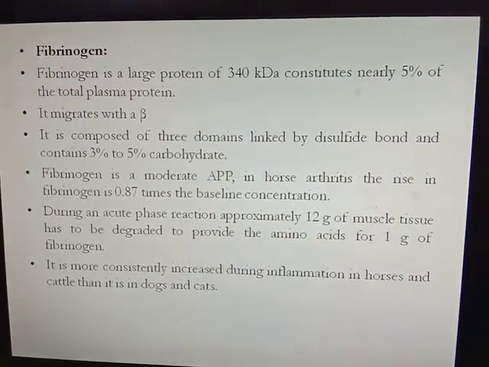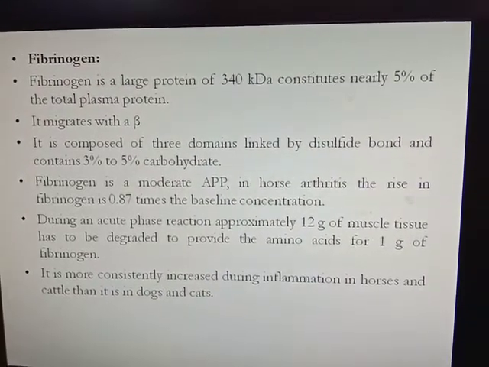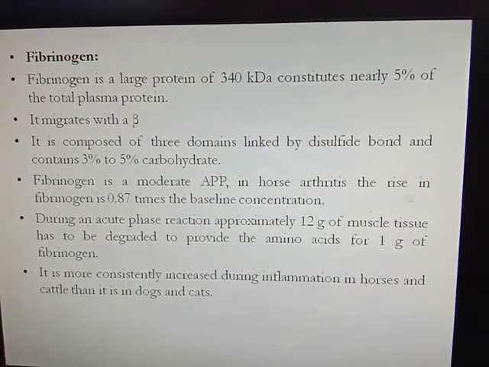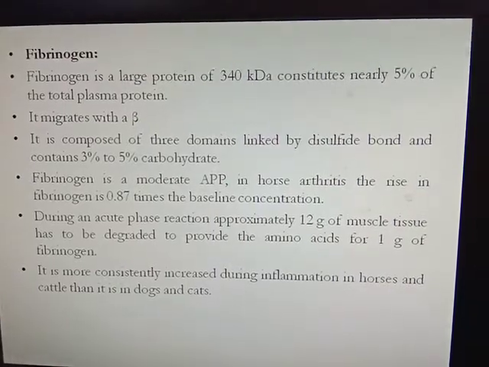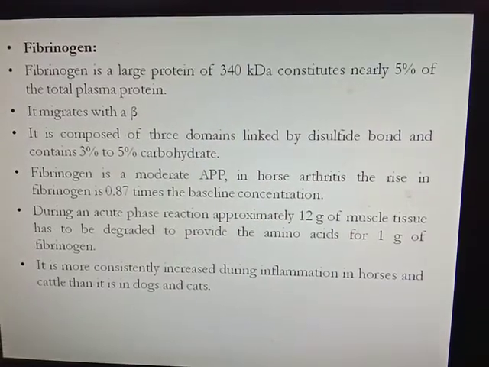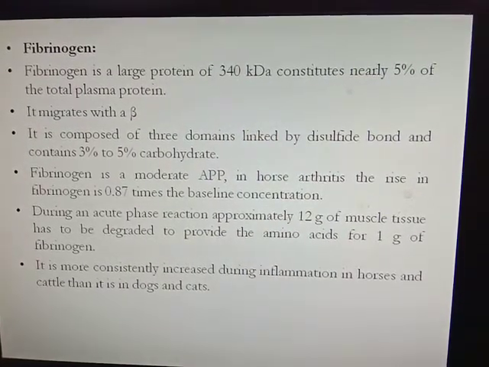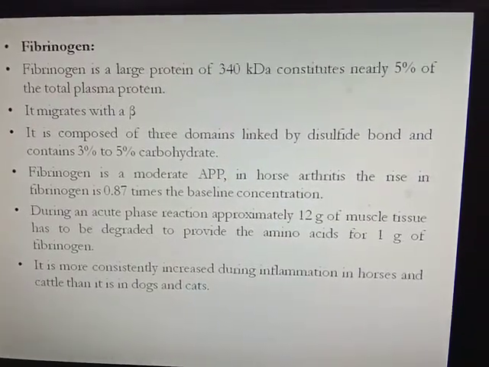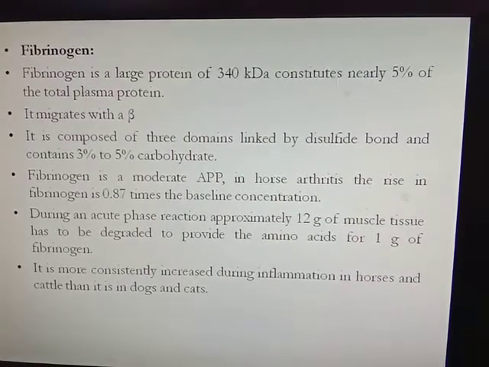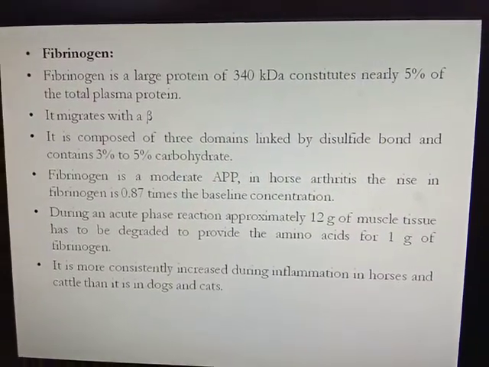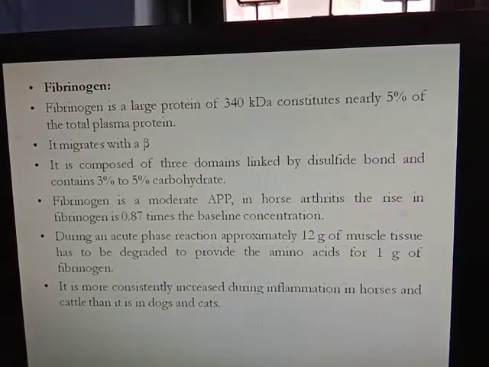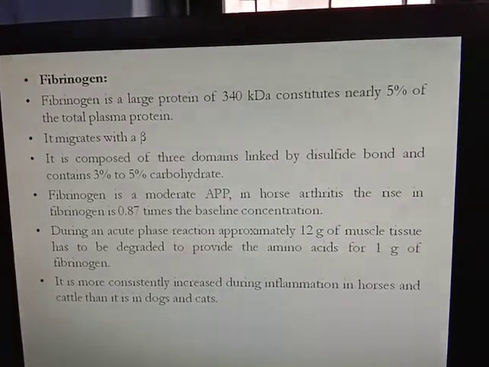So fibrinogen acts as a moderate acute phase protein, and in horse arthritis its concentration increases only 0.87 times. During the acute phase response, approximately 12 gram of muscle tissue has to be degraded to provide amino acids for 1 gram of fibrinogen. It is more consistently increased during inflammation in horses and cattle than in dog and cat. So fibrinogen is more consistently increased in inflammation in horses and cattle than in dog and cat.